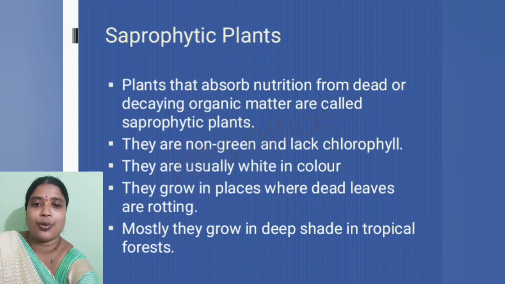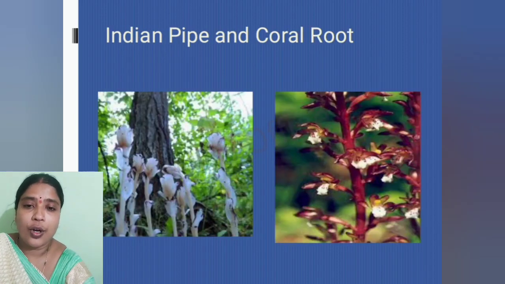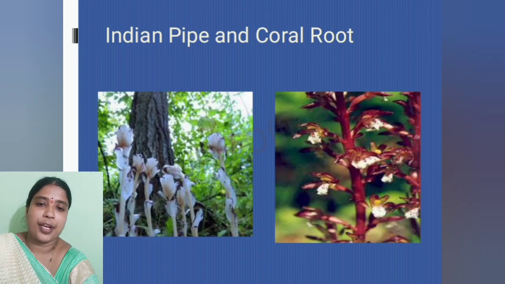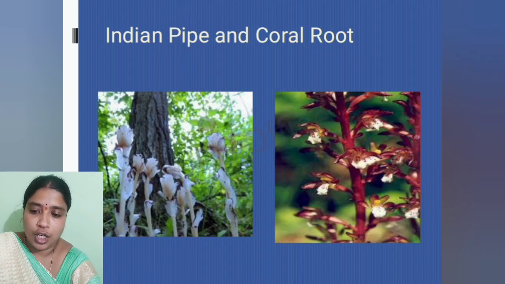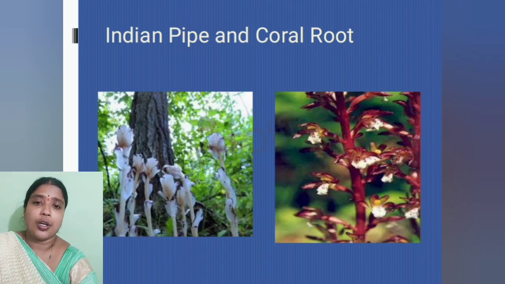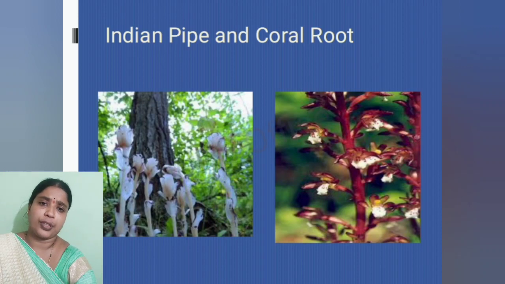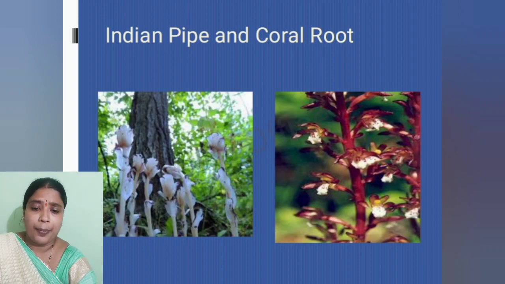Now let us try to go through the examples of saprophytic plants. Now look at this image. In this image you can see the Indian pipe and coral root, which are examples of saprophytic plants. Now how does Indian pipe get its food? Suppose the tree obtains its energy from photosynthesis. Now the fungi which is present in the roots of the trees obtains its nutrients directly from the roots of the tree. But this Indian pipe gets its nourishment through the fungi.